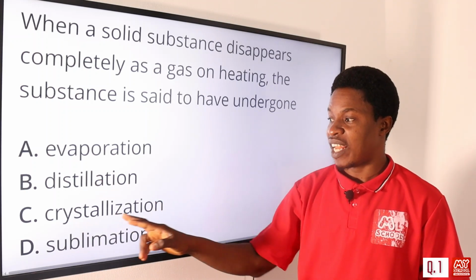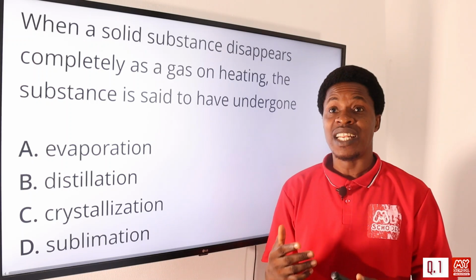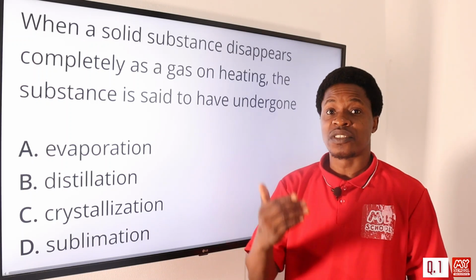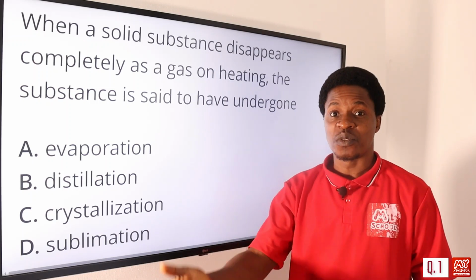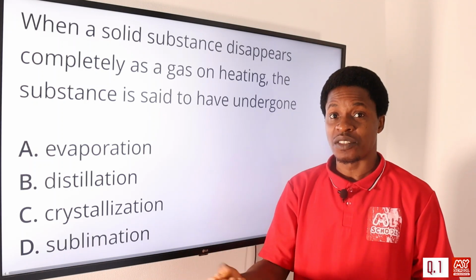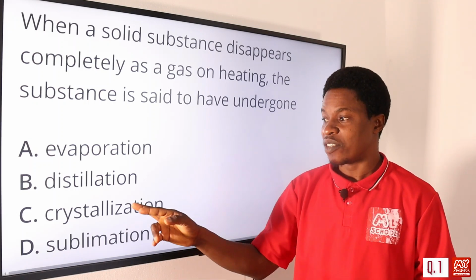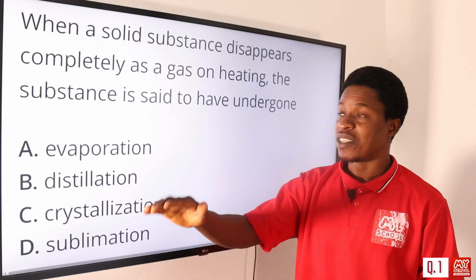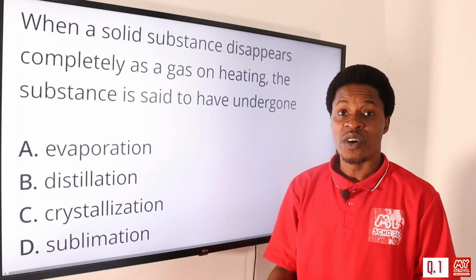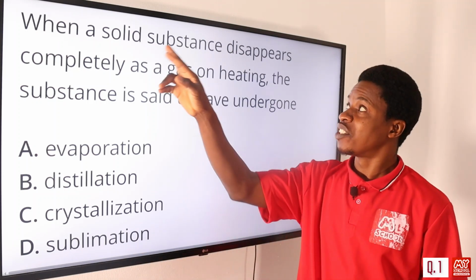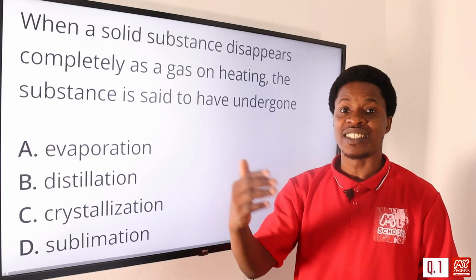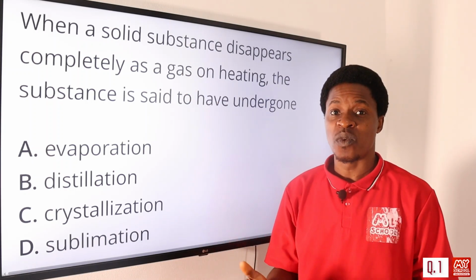Option C says crystallization. Crystallization has to do with liquid that is turned to solid substance, with the forming of crystals which are solids, okay? So that is not the option. This says sublimation. Sublimation is a process when a solid substance actually transits into gaseous state when it is heated.